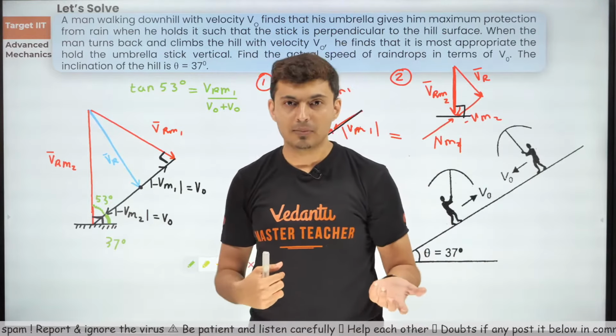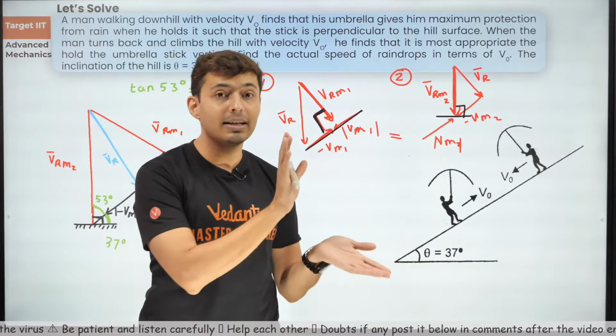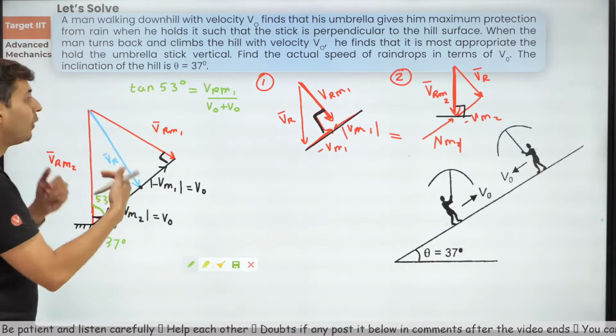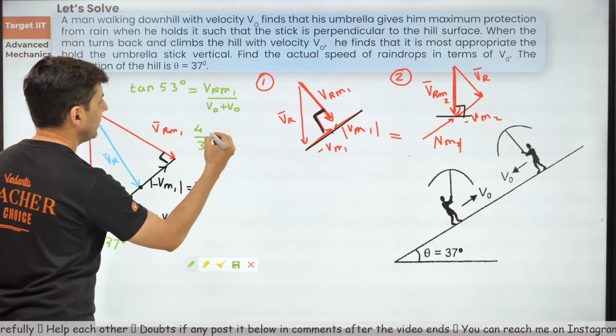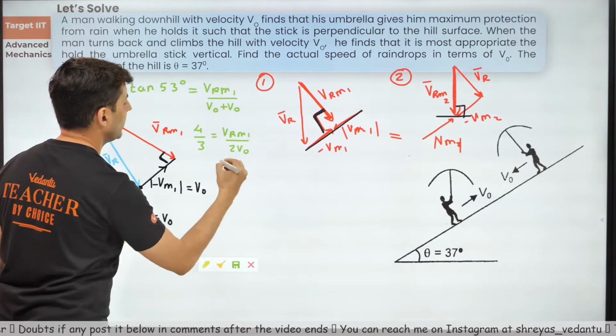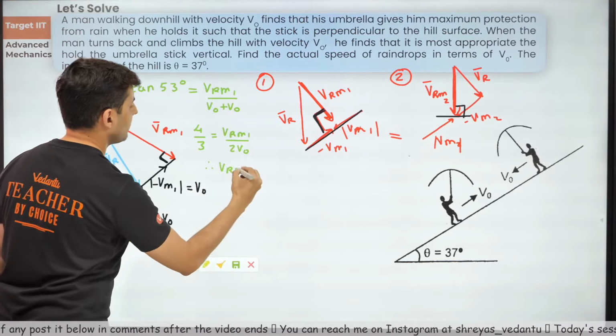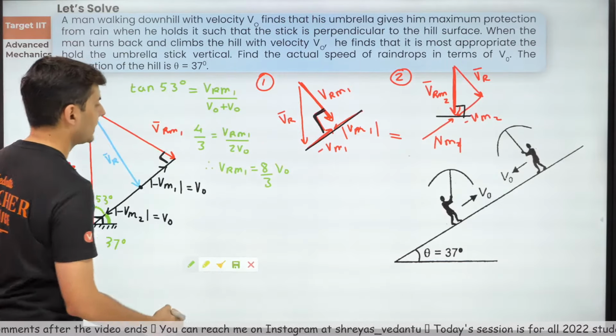Tan 37 was 3 by 4. Tan 53 degrees, come on, it is 4 by 3. Everybody, I hope, agrees with this. So 4 divided by 3 is VRM1 divided by 2V0. Therefore, VRM1 is 8 by 3 times V0.